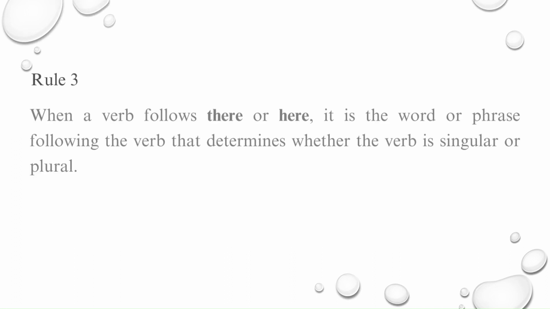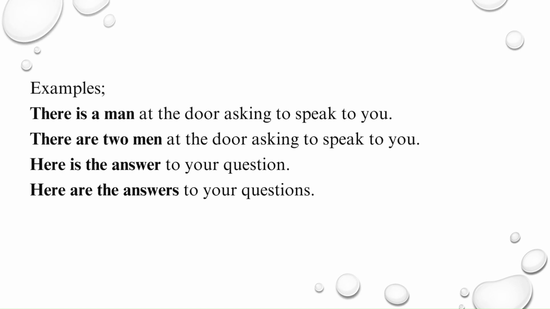Rule 3. When a verb follows there or here, it is the word or phrase following the verb that determines whether the verb is singular or plural. Examples. One. There is a man at the door asking to speak to you. Two. There are two men at the door asking to speak to you. Three. Here is the answer to your question. Four. Here are the answers to your questions.